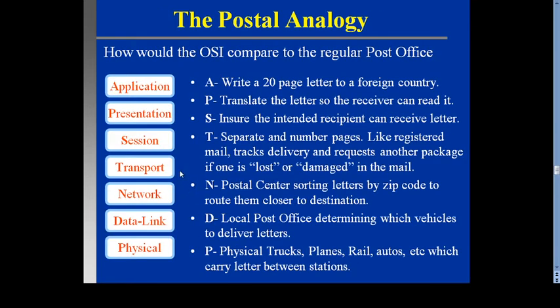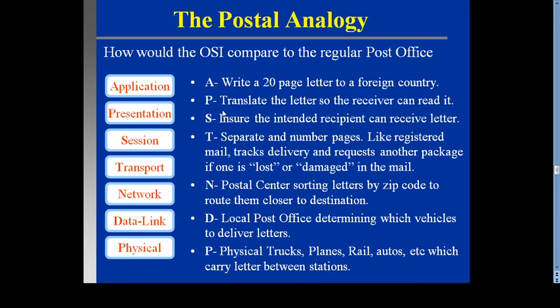Then the postal analogy. How is the OSI model compared with the regular post office? Each layer can be compared with the 7-layer OSI model. First is the application layer: write a 20-page letter for a foreign country.